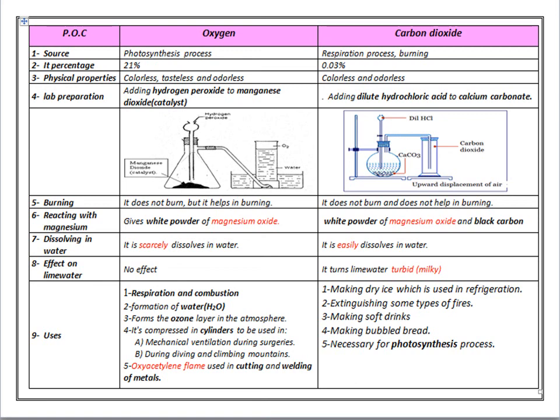But the uses of carbon dioxide gas. Carbon dioxide gas is used in making dry ice, which is used in refrigeration or cooling. Number 2, putting the fire off because it doesn't burn and doesn't help in burning. Making soft drinks, making bread bubbled. It's very important for the photosynthesis process because green plants take carbon dioxide gas and produce oxygen gas.